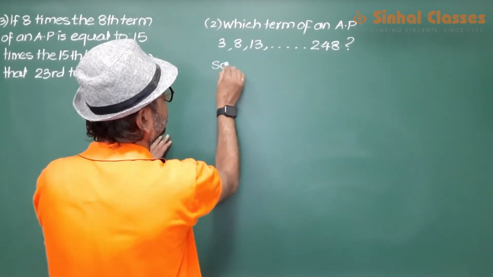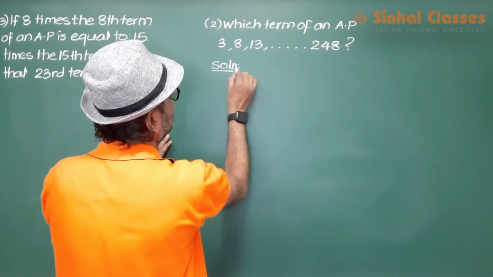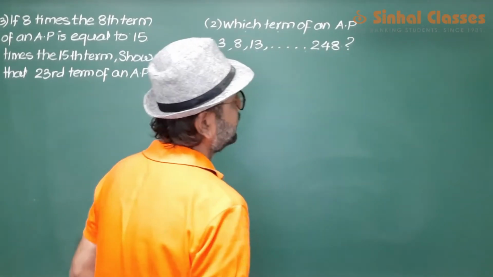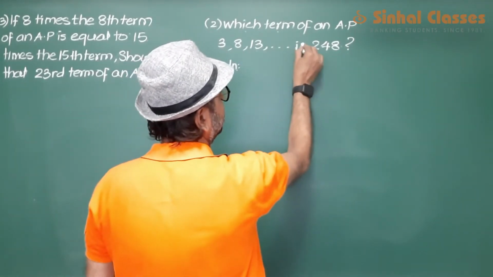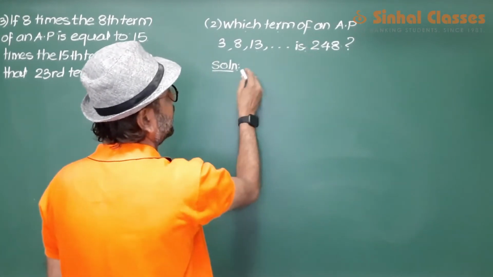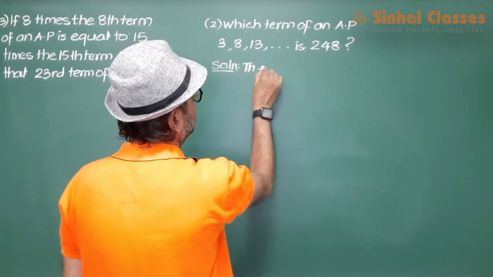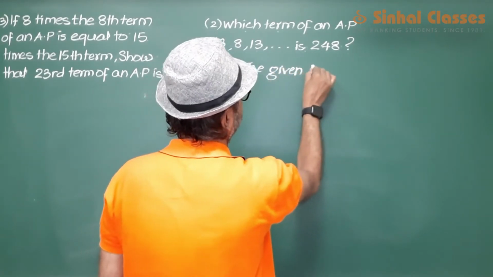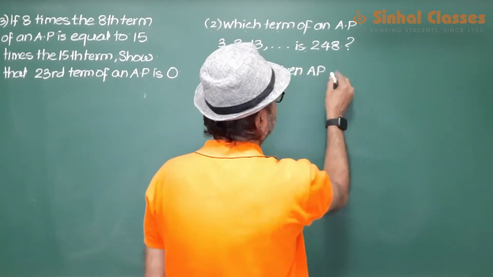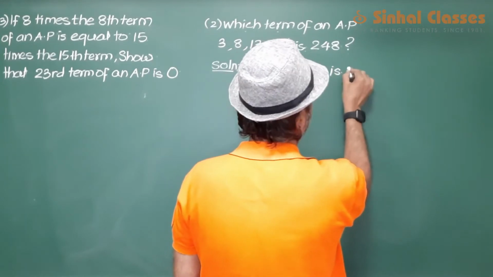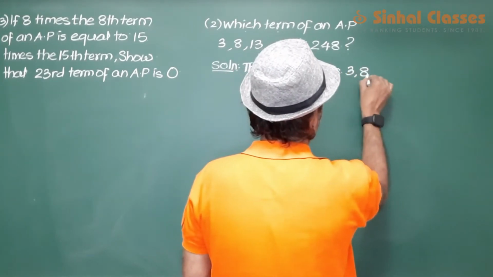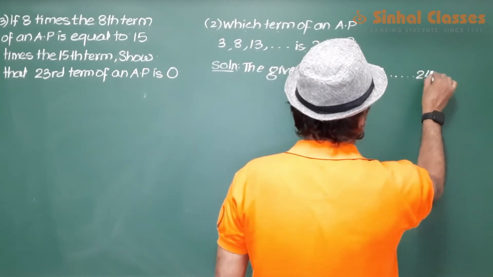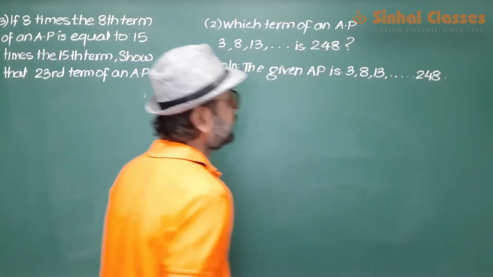In the second question we are asked which term of the AP is 248. Now we will write the given AP as 3, 8, 13, ..., 248.